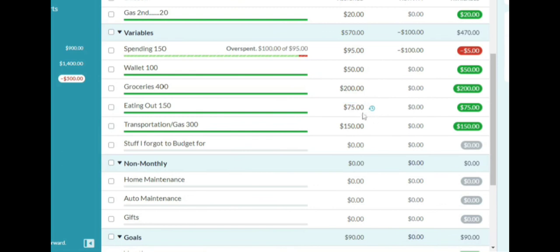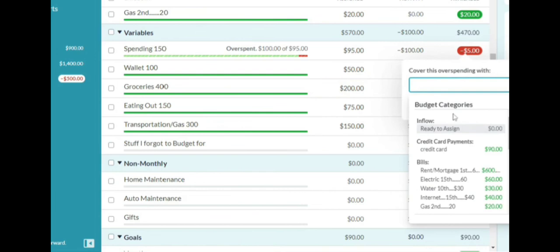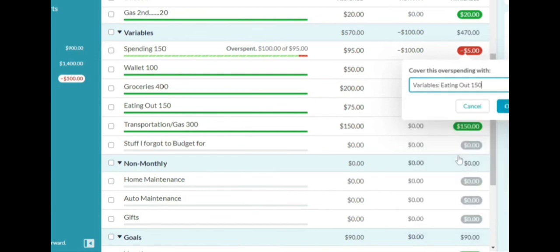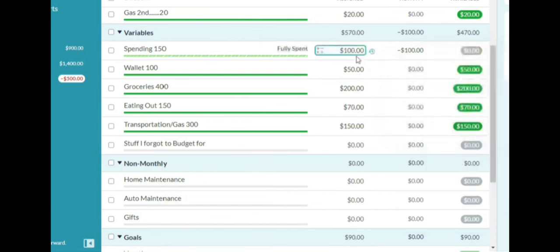I think eating out is the least important here, because you want to have money for your wallet. You want to have money for groceries because you need all that cash, and then you need to go to work. So that $150 is necessary. So we're also going to cover this remaining overspending from our eating out category. So now you cannot spend any more money in spending. No more Walmart, no more Target, no more Amazon. This is why I love this system. You no longer have any money here.